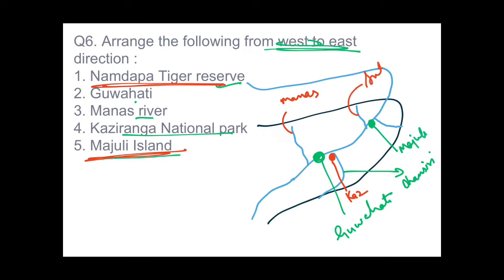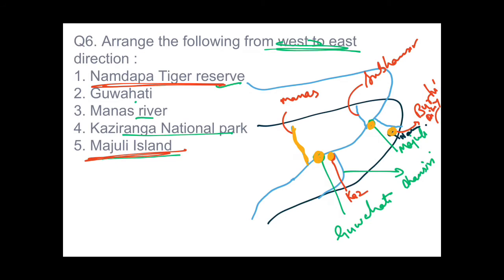This is Subhanshri and this is Buridihing river. And if you remember, I told you that in the south of this Buridihing, there is one tiger reserve, that is Namdapa Tiger Reserve. Here it is. So in the sequence, first of all, this is Manas River, then this is Guwahati, then Kaziranga National Park, then Majuli Island, and after this Namdapa Tiger Reserve. So what would be the answer?